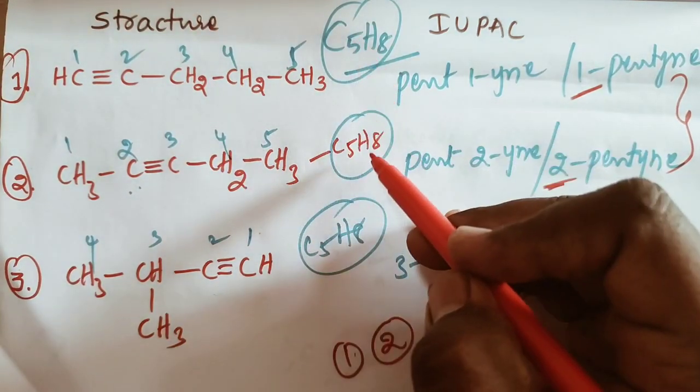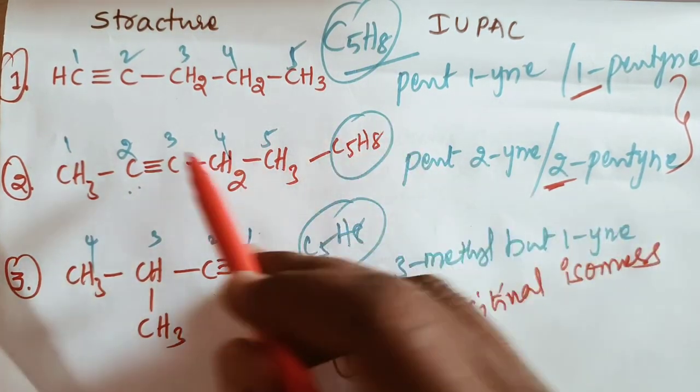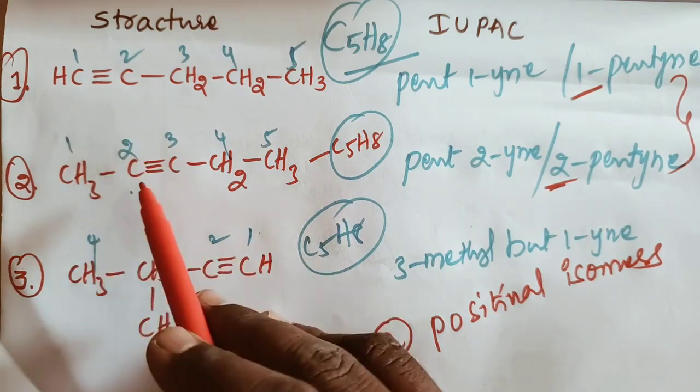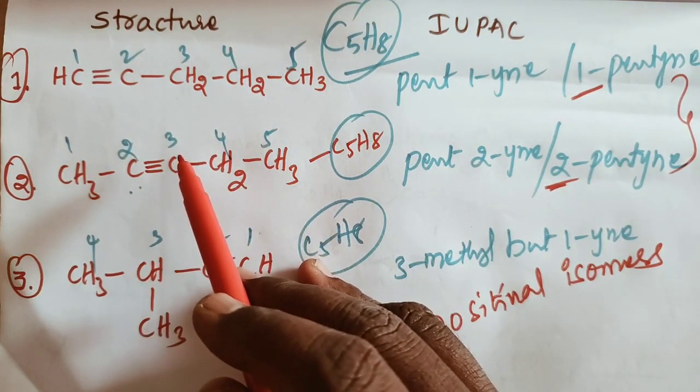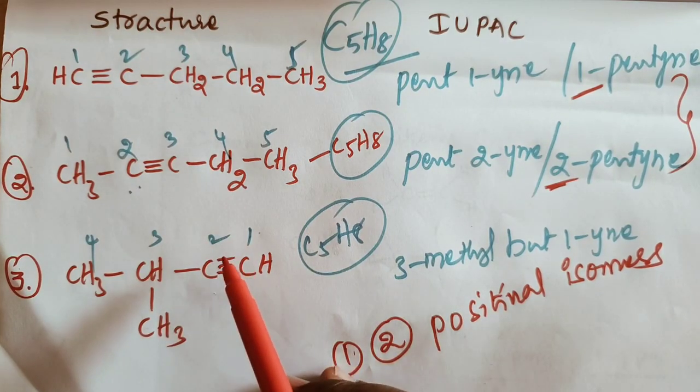Both contain the same molecular formula C5H8, but the double bond position is in the first position in one and the second position in the other. So these both belong to the positional isomers.